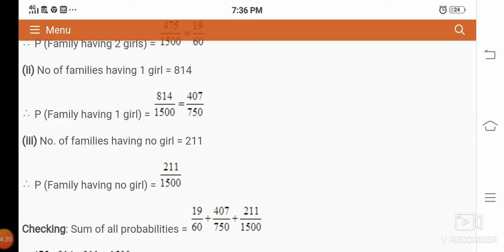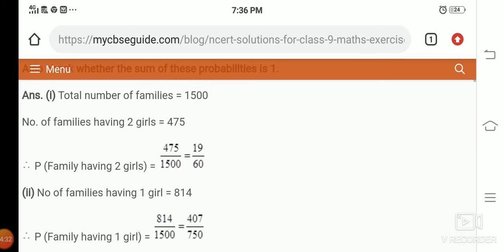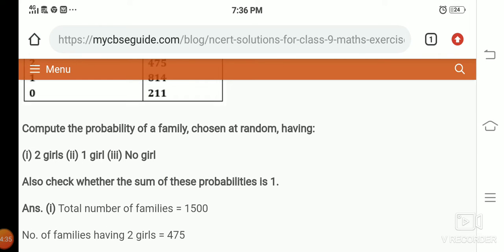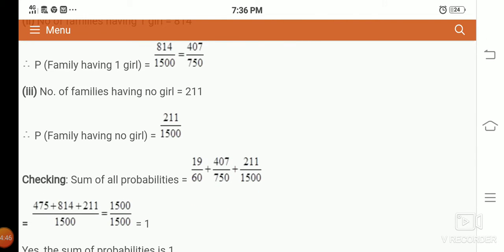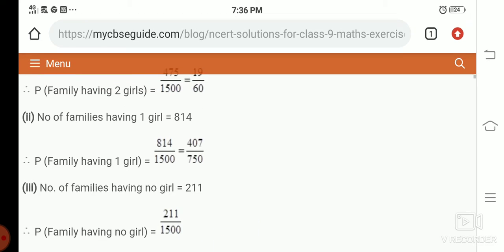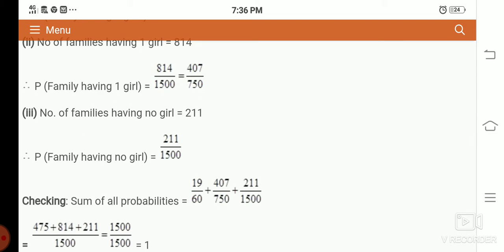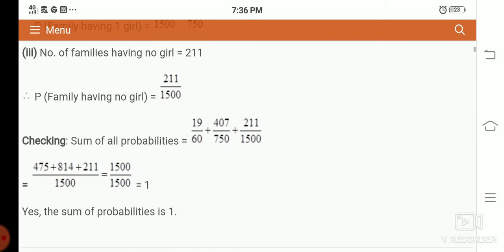Now you need to check the sum of all the probabilities. That is, check whether the sum of these probabilities is 1. Right. So for that, sum of all probabilities: first 19 divided by 60, second 407 by 750, third 211 divided by 1500. Now using LCM 1500, because 60, 750 are divisors of 1500.